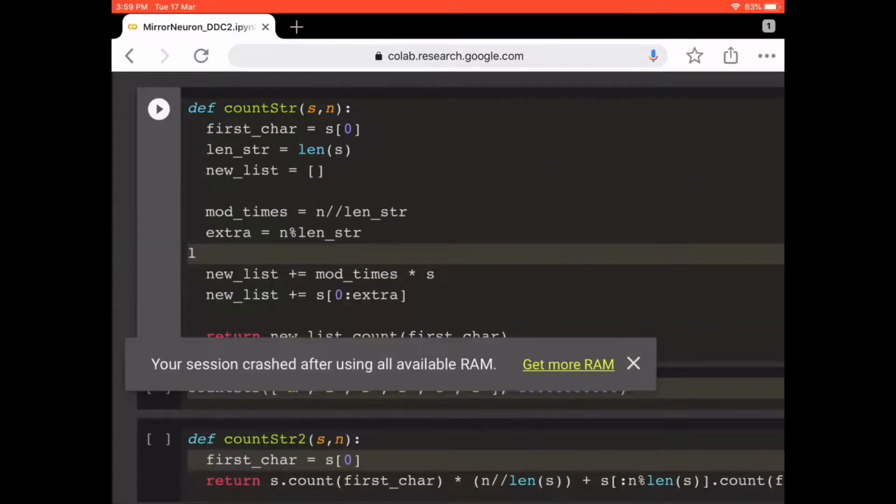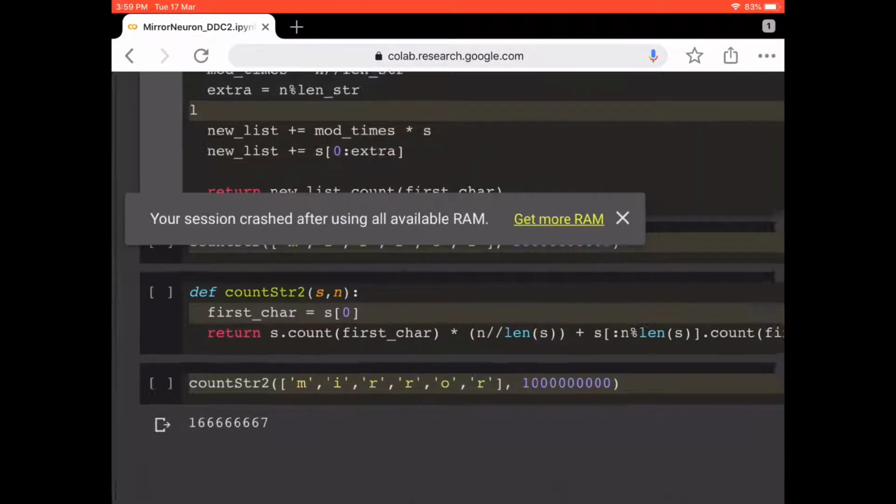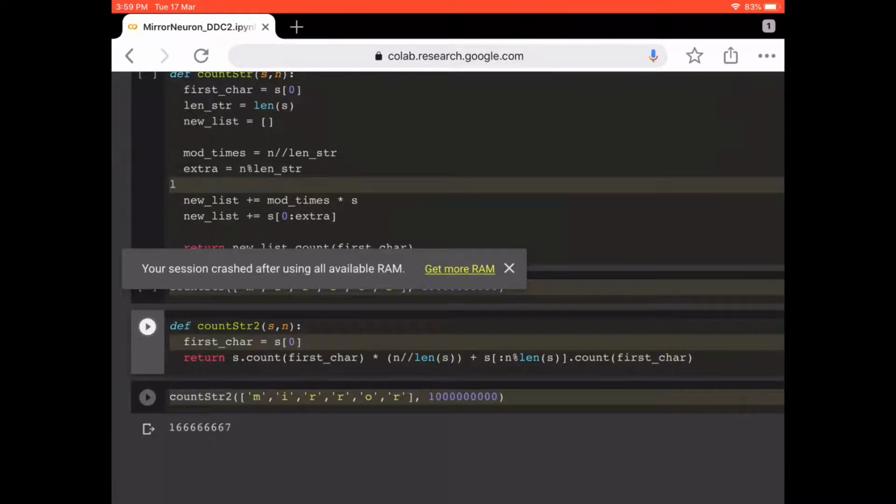Whereas if we slightly modify our function, here I have written a count str2, and I will explain what I have done here and why that problem occurred. You will see that I'm going to do the same activity again. I will run it, and even though the number is quite large, I still could get the count of m repeating in that sequence as quite a large number, and it ran in a fraction of a second.